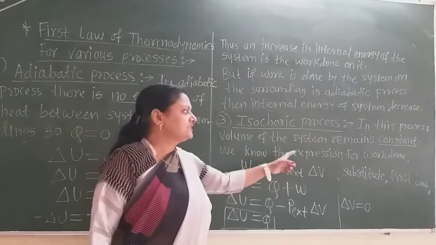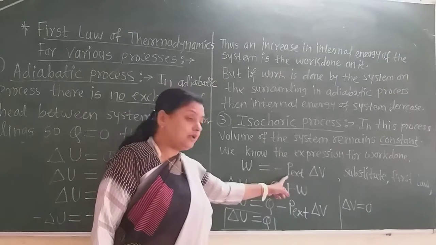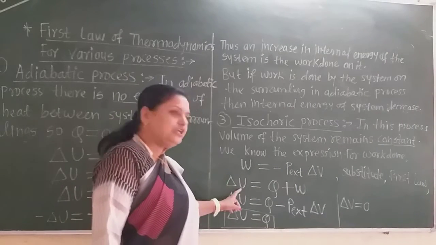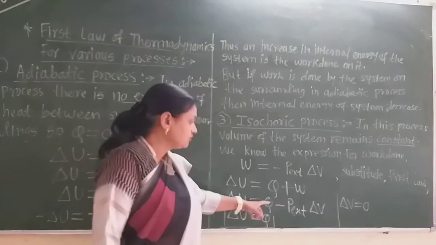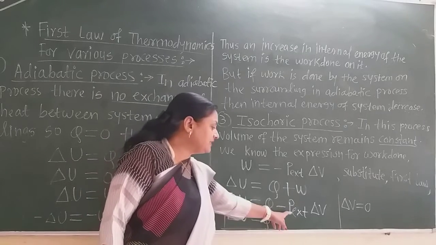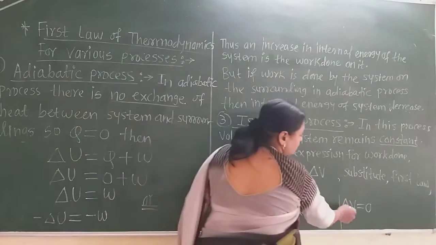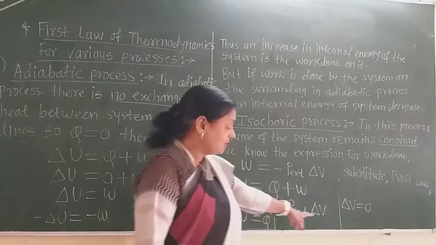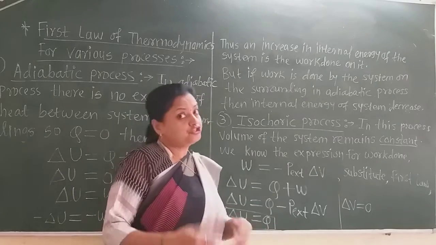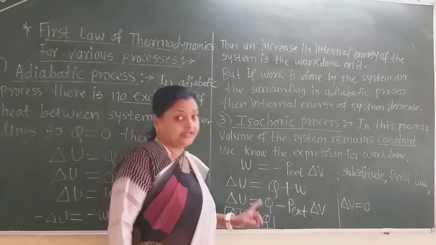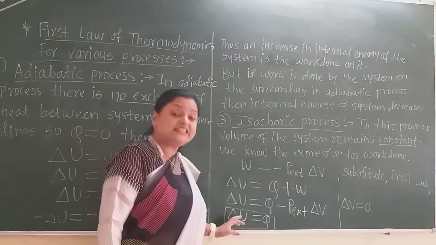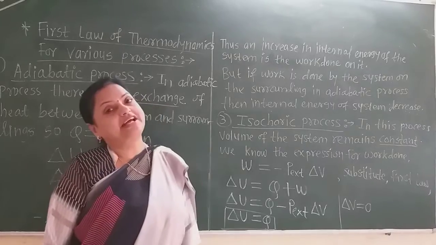So we know the expression for the work done, W is equal to minus P external delta V, which is 0. Then delta U is equal to Q. That means if the volume of the system remains constant, the change in internal energy is equal to the heat supplied.